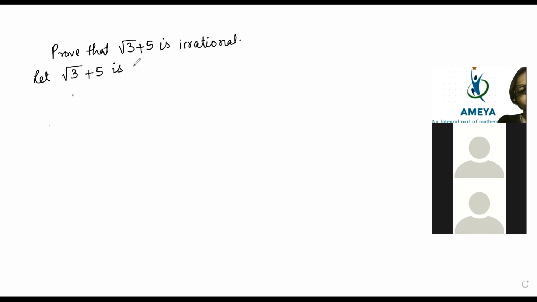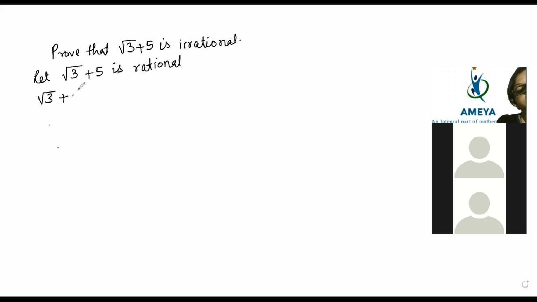Yes, beta, same case. Very good. God bless you, beta. But here a small change you have to make. It is a bit different from the previous one, because plus 5 is also added. So let root 3 plus 5 be a rational number.